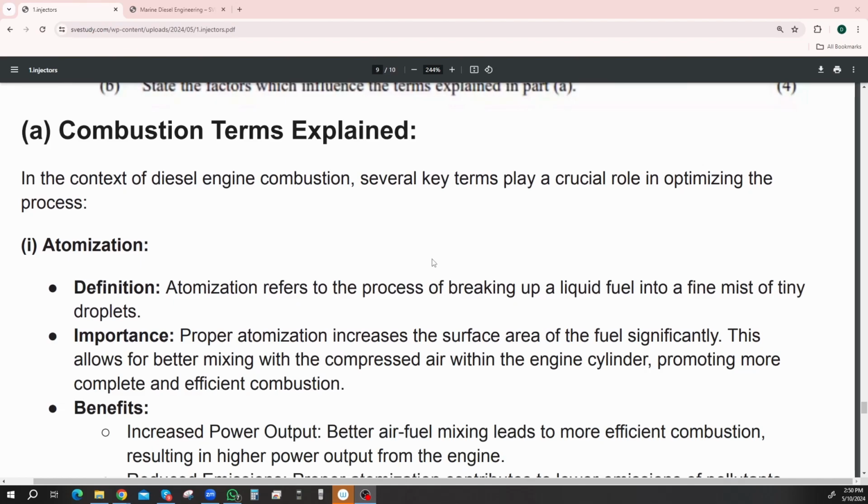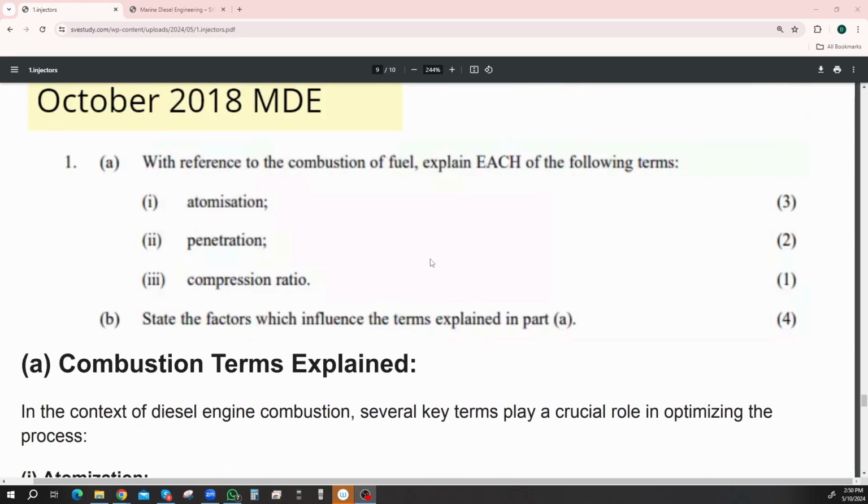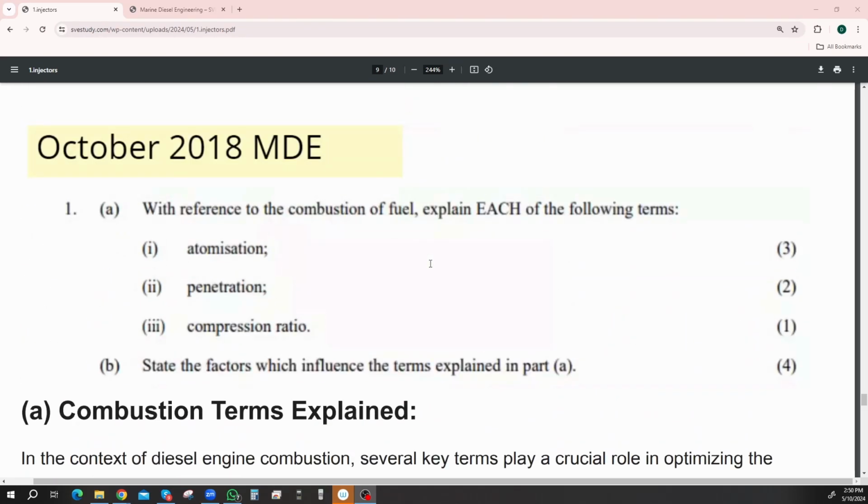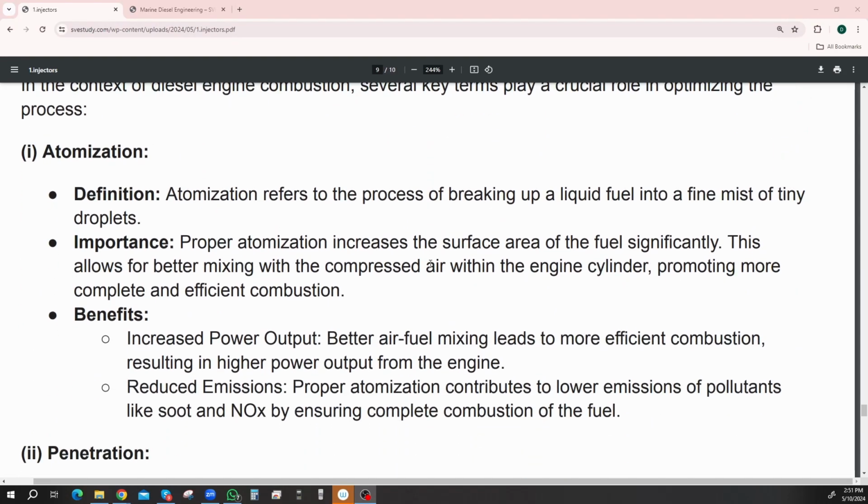Part A is the combustion terms explained. Let's explain what atomization, penetration, and compression ratio are. Atomization: the definition is that atomization refers to the process of breaking up a liquid fuel into a fine mist of tiny droplets. The importance of it is that proper atomization increases the surface area of the fuel significantly. This allows for better mixing with the compressed air within the engine cylinder, promoting more complete and efficient combustion.